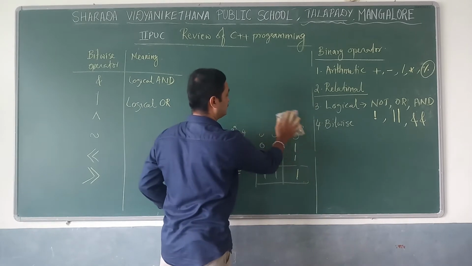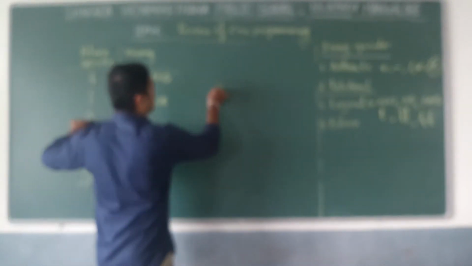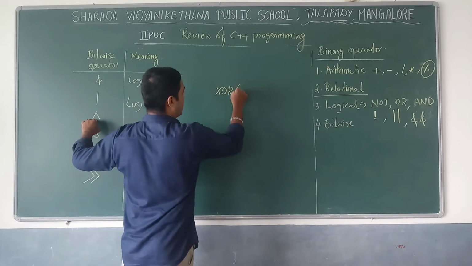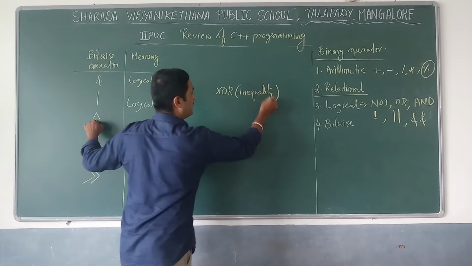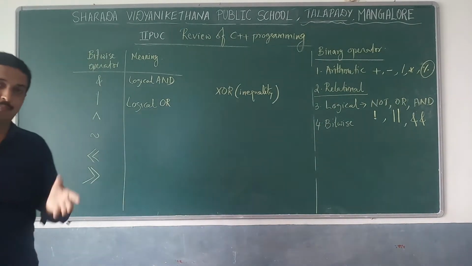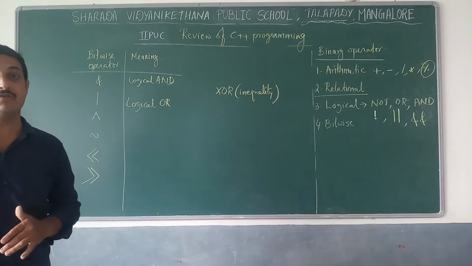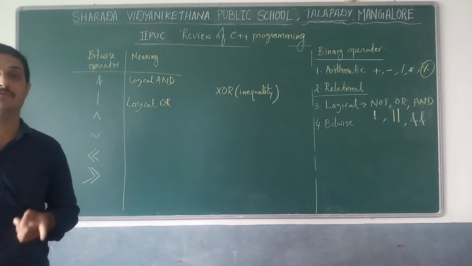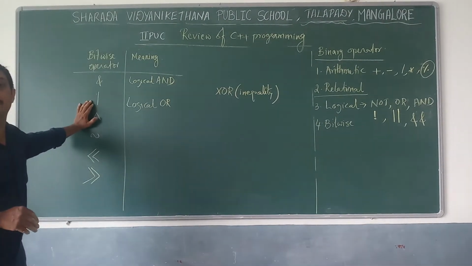Next, the caret symbol that represents XOR operation, or it is also called the inequality function. So what happens is, whenever you are going to compare two bits, if the two bits are not equal to each other, then output equal to 1. In any other case, output equal to 0.